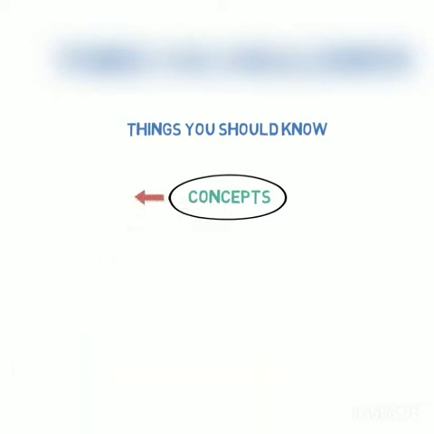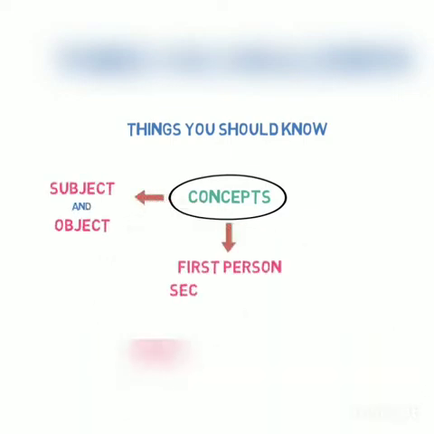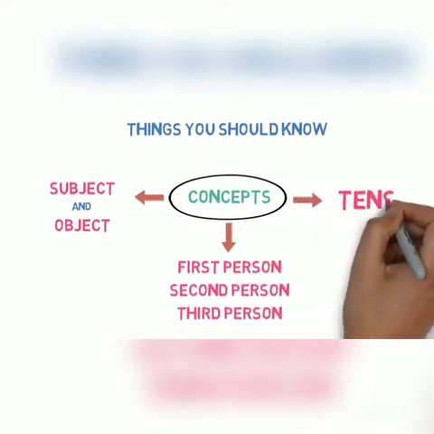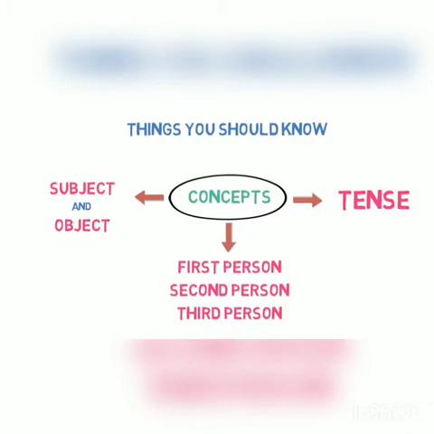First one is what is subject and object in the sentence. Second one is what is first person, second person and third person. And third one is what is tense. We have already discussed all of them in our previous video, but we will quickly revise here. So what is the subject and object in the sentence? We will understand it with an example.